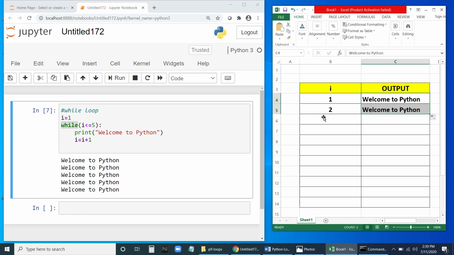Welcome to Python. Next, I equal to I plus 1. The I value is 2 now. 2 plus 1, now it will become 3. The value of I has changed to 3. Again it will go back to this loop.